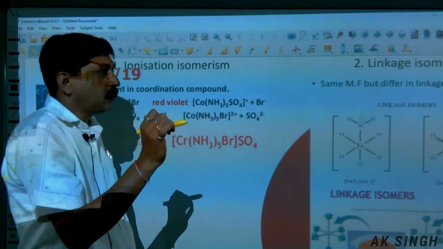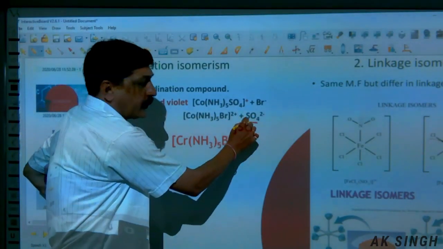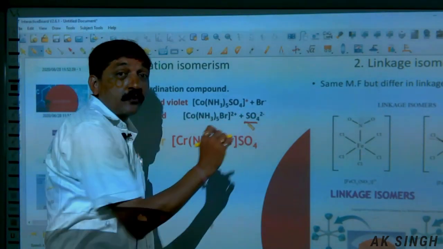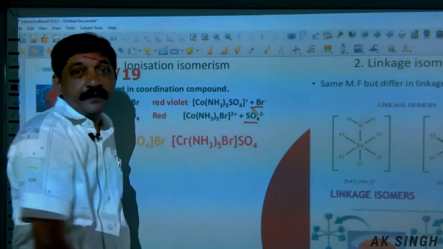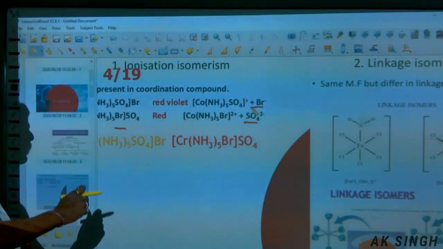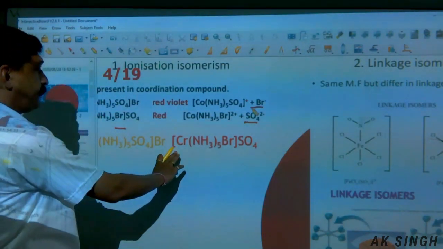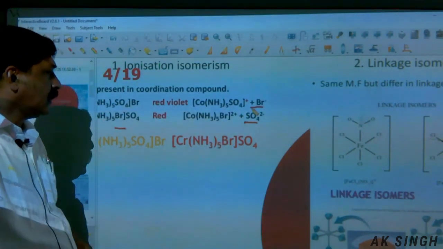The question is asked to give the evidence. Naturally, this compound will give the positive test for sulfate ion, and this is for the bromide ion. That is the evidence. Another example: chromium NH3 5 Br sulfate.